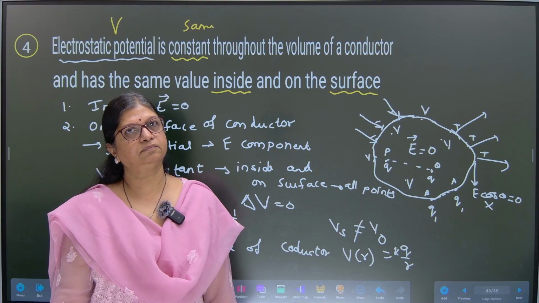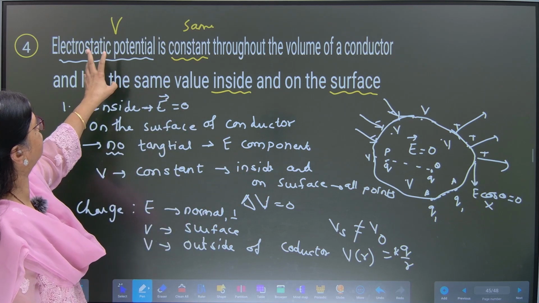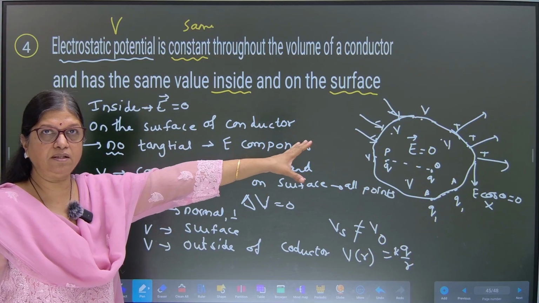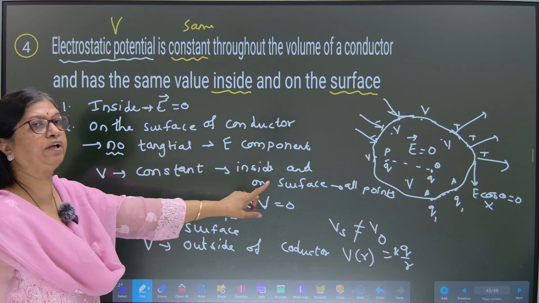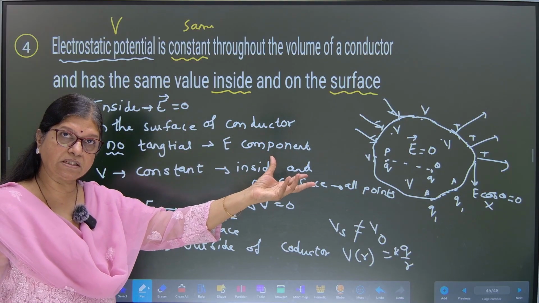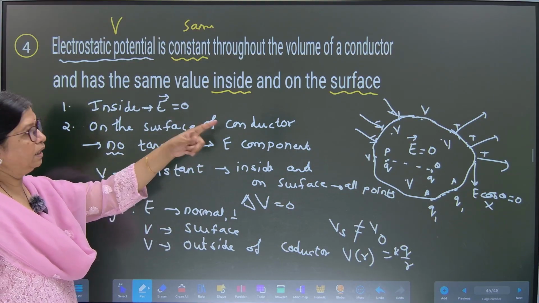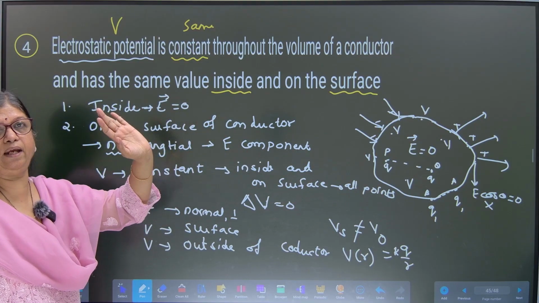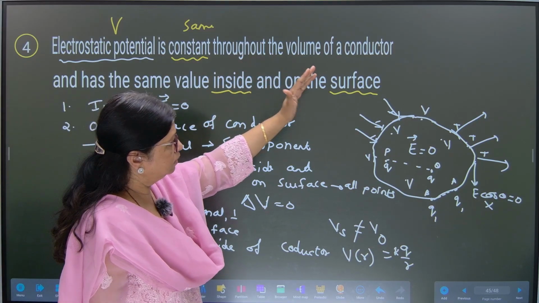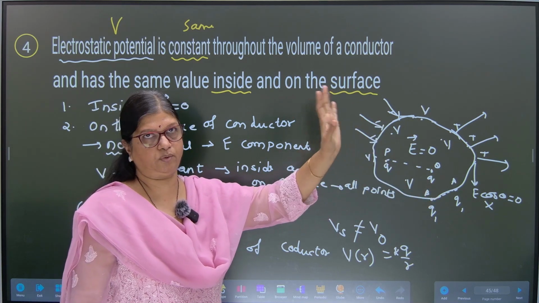Clear? Okay. So what are the key points you have to remember here? Potential will be the same inside and on the surface. Potential difference will be 0 between points inside and on the surface. Electric field is 0 already inside, and there is no tangential component on the surface, E cos theta is 0.